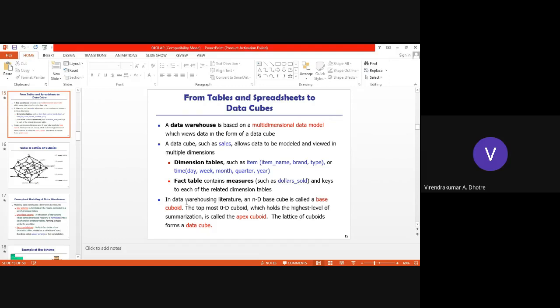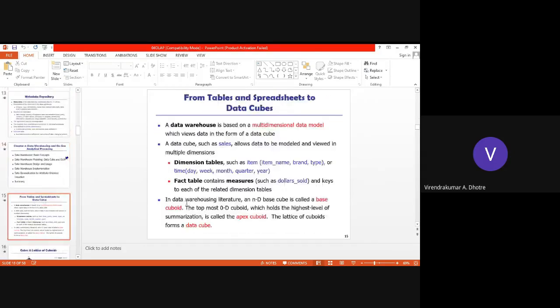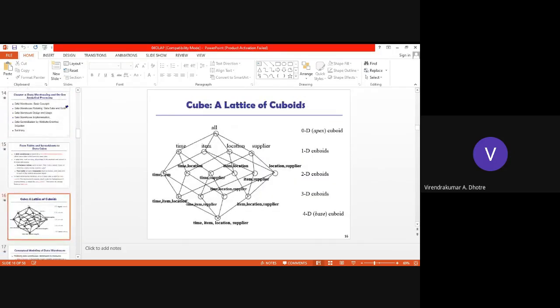Also in a data warehouse, the n-D base cube is called a base cuboid. The topmost is the zero-D, zero-dimension cuboid, which holds the highest level of summarization, also called the apex cuboid, and later all the other remaining cuboids, like 0, 1, 2, 3, 4 dimensions. The more dimensions we add on, it becomes multi-dimensional data.